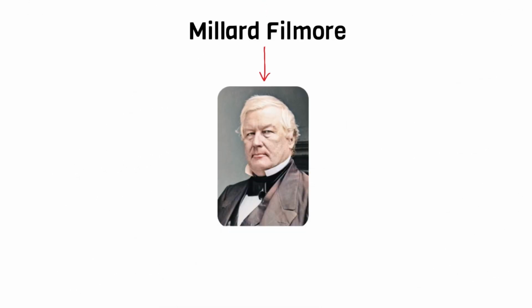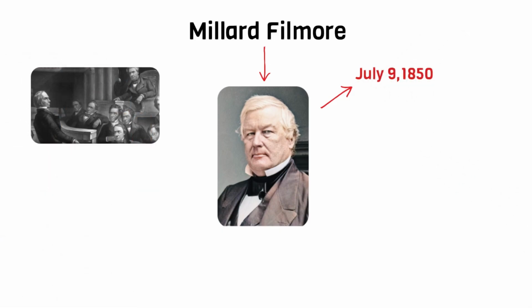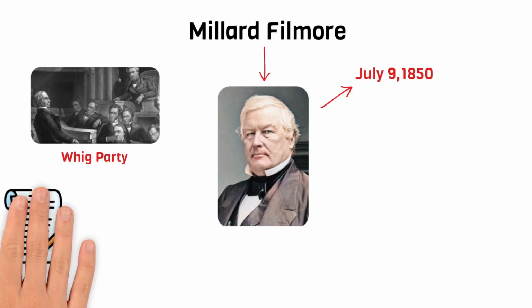Millard Fillmore. He became the 13th U.S. President on July 9, 1850, following the death of President Zachary Taylor. Fillmore was a member of the Whig Party and served as Taylor's vice president before assuming the presidency.